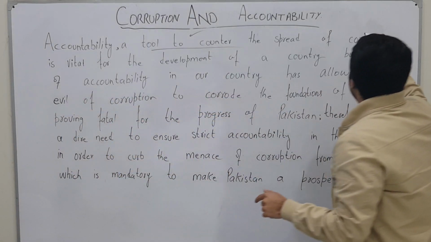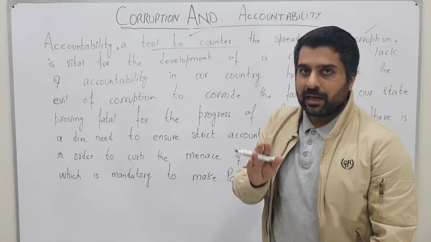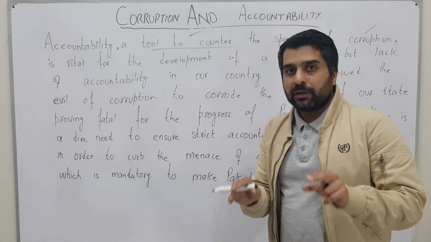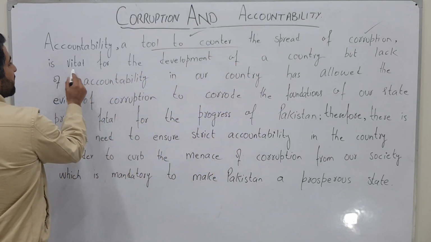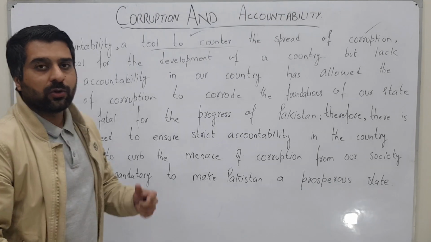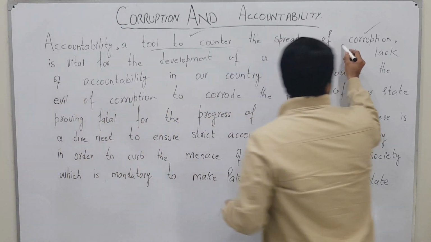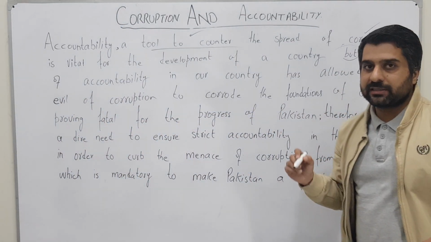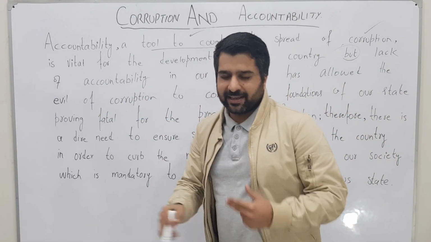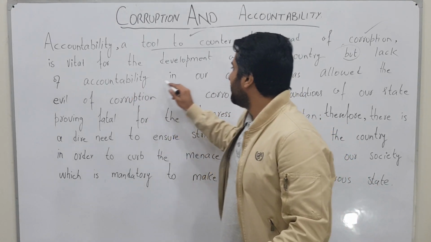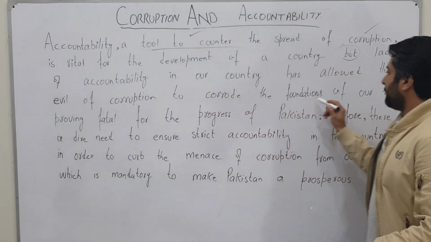You can see that I have mentioned corruption here because I am going to relate accountability and corruption in the thesis statement, and I have to take both of them on equal grounds. So accountability, a tool to counter the spread of corruption, is vital for the development of a country. So I have mentioned that accountability is very vital for the development of a country, but this is the first conjunction I have used in this thesis statement. But lack of accountability. Yes, now we are moving towards the reality that there is a lack of accountability in our country.